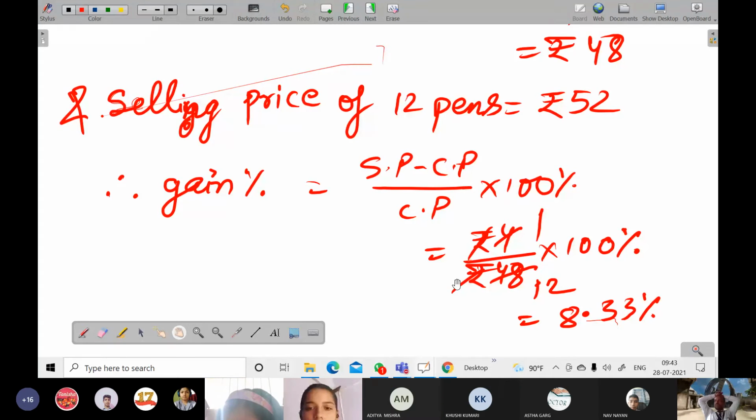33 by 4, while multiplying it will become 33 by 4. Then 8 fours are 32, and then 1 is left, so 8.25. There will be a slight difference in the percentage, sir, because there you are not taking all the values. 8.25 is coming as my answer. Okay, no problem.